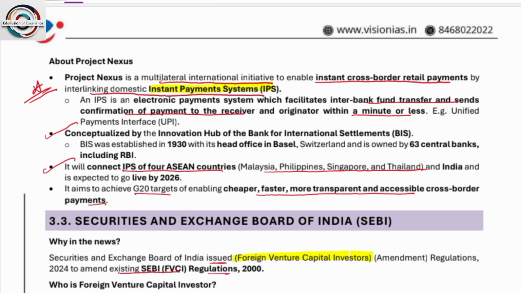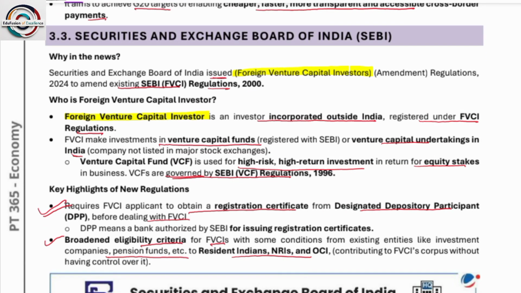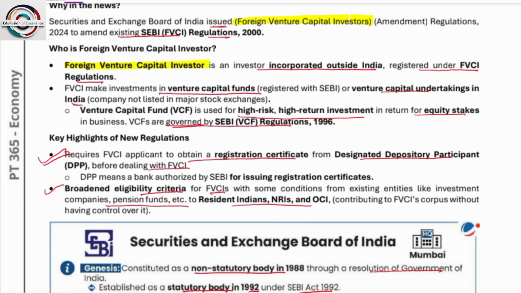Okay, next, Securities and Exchange Board of India. I hope everyone knows something about SEBI. Securities and Exchange Board of India issued the Foreign Venture Capital Investors Regulations to amend the existing SEBI Foreign Venture Capital Investor Regulations 2000. So some amendment has been made to foreign venture capital investors. So what is this? A foreign venture capital investor is an investor incorporated outside India, registered under FVCI. FVCIs make investments in venture capital funds or venture capital undertakings in India. Venture capital is used in high risk sectors.